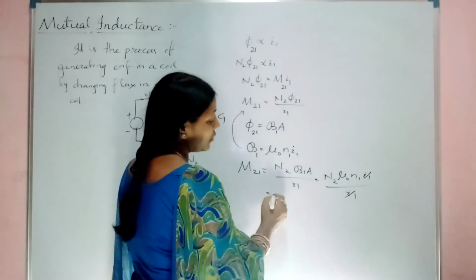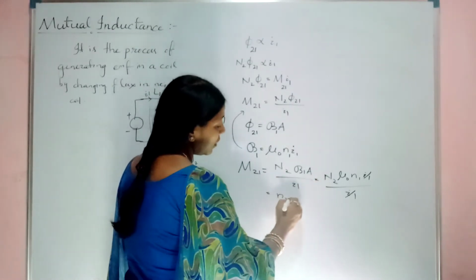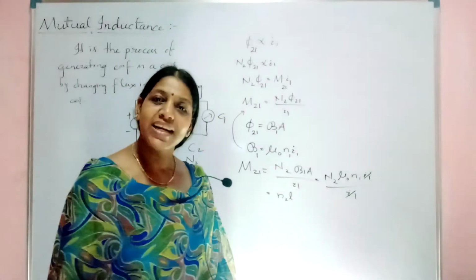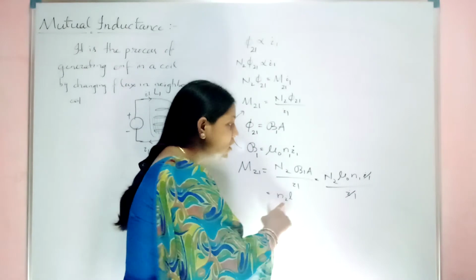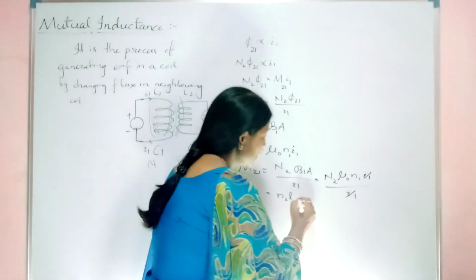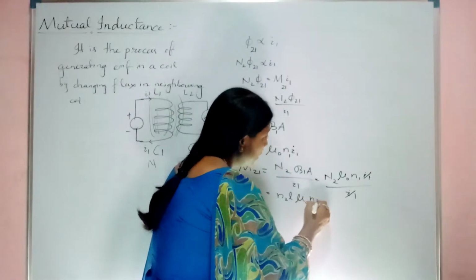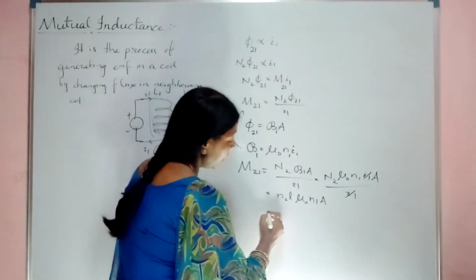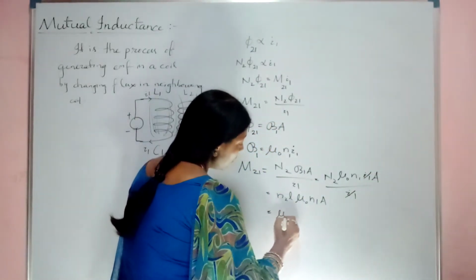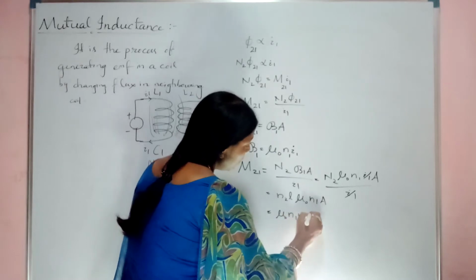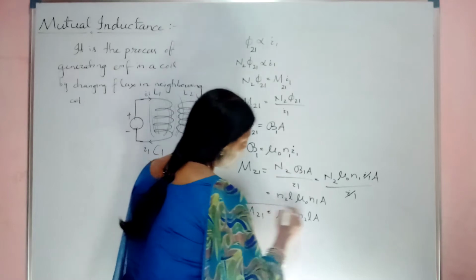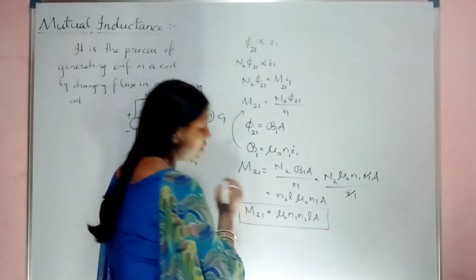Now N2, the total number of turns, is nothing but the number of turns per unit length multiplied by the total length. So N2 L. Now how much is it? Mu naught N1 this A. Yes or no? Now can I write it as mu naught N1 N2 L A. This is the mutual induction in the second coil due to the first.